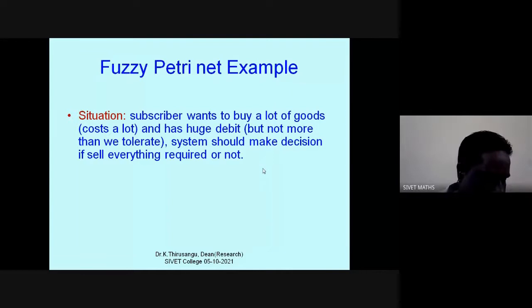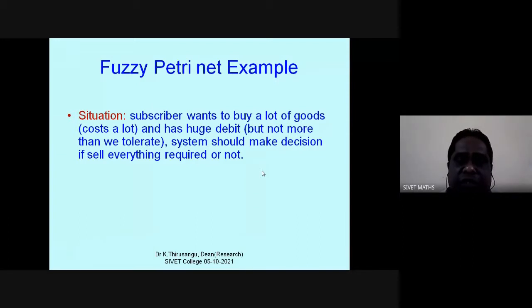Suppose there is a subscriber who wants to buy a lot of goods, which cost a lot. Already he has a huge debt in the particular showroom. The system itself decides that already the debt is more, and presently this gentleman has come demanding more items. So what do we have to do?